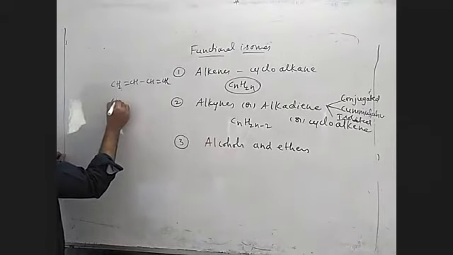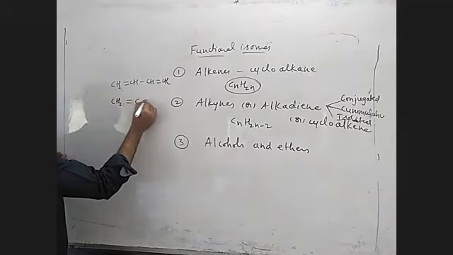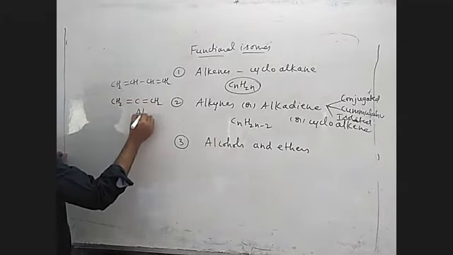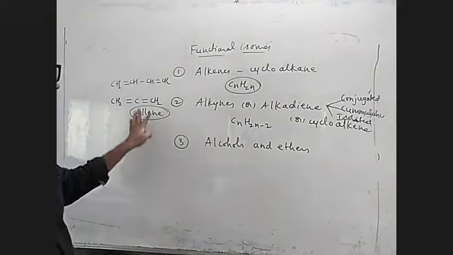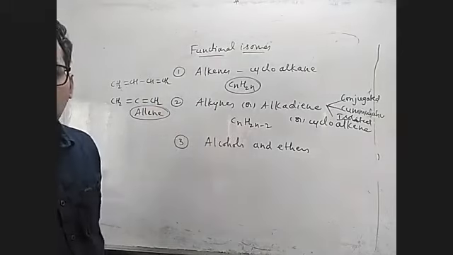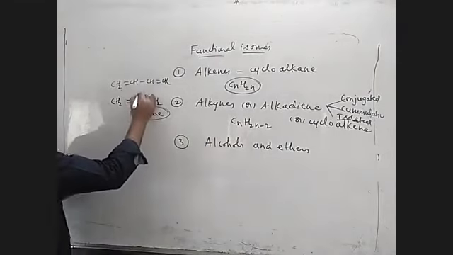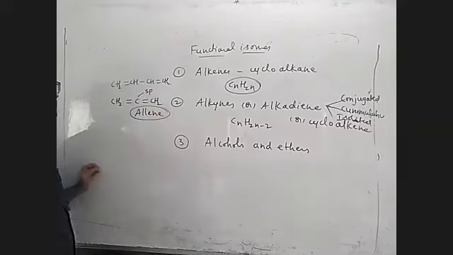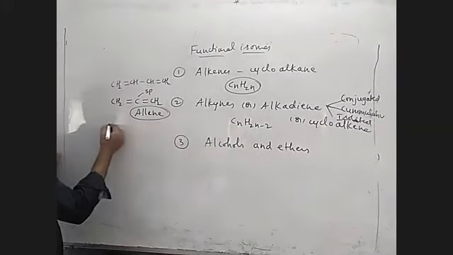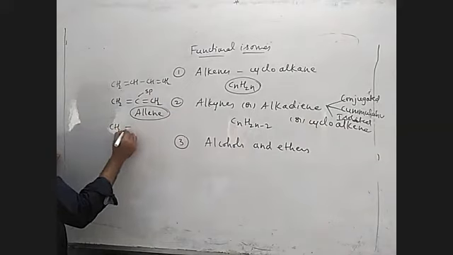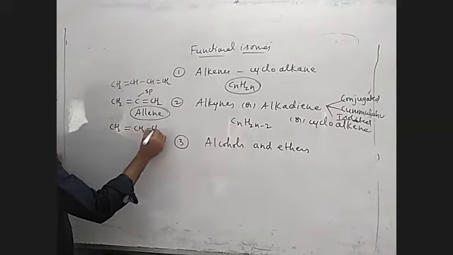And what is a cumulative diene? If the two double bonds are adjacent to each other, this is called an allene. Cumulated, allene system. If the two double bonds are side by side, that is called a cumulative double bond. Here the hybridization of the carbon is also sp, you might be knowing, very important. Now isolated means the two double bonds are separated by more than one single bond.